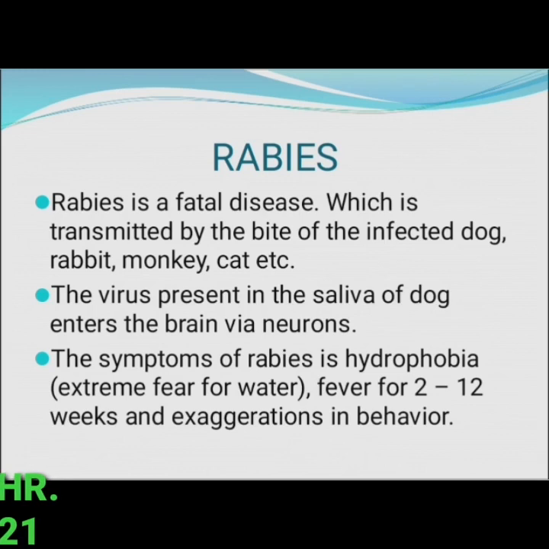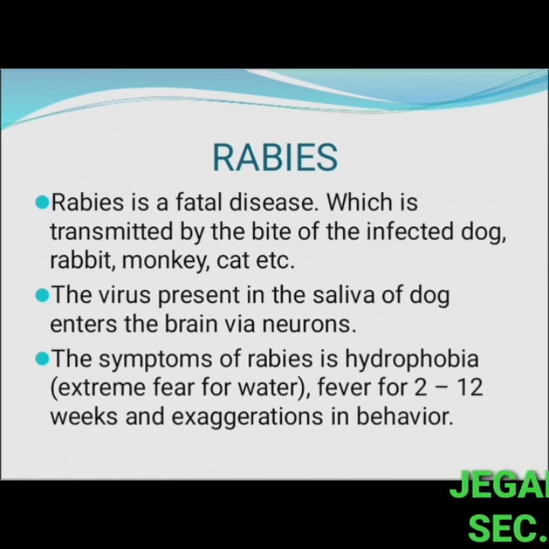Next one is rabies. Rabies is a fatal disease which is transmitted by the bite of an infected dog, rabbit, monkey, cat, etc. The virus present in the saliva of the dog enters the brain via neurons. We know that the functional unit of the nervous system is the neuron. So the virus present in the saliva of the dog enters the brain through neurons.